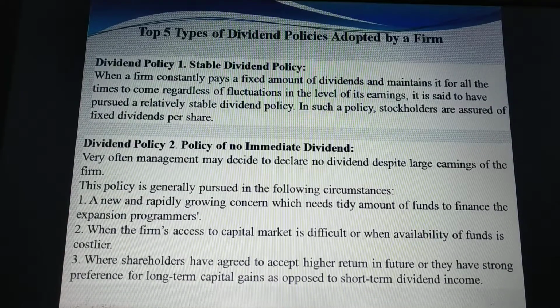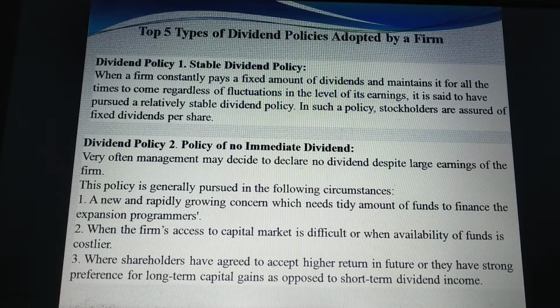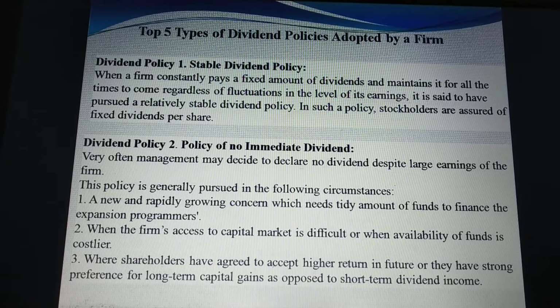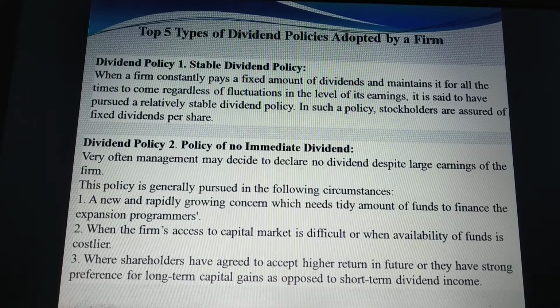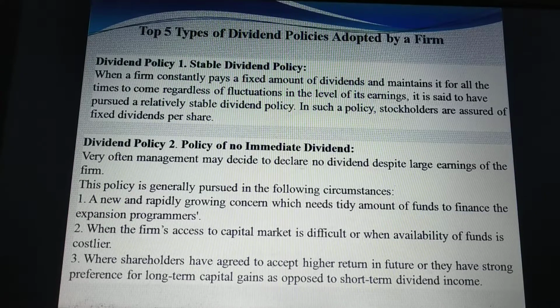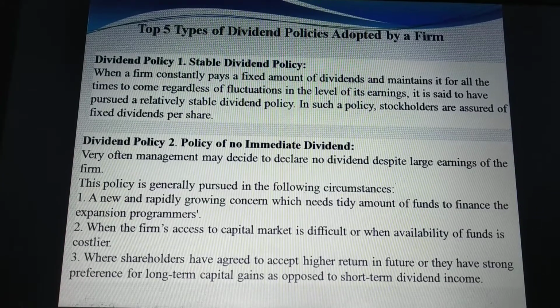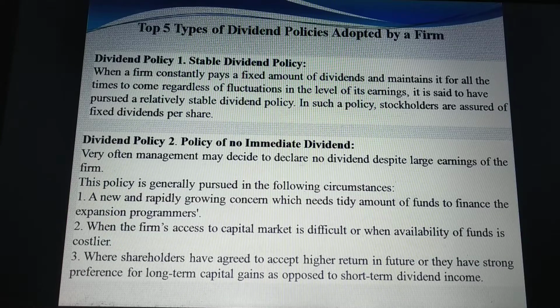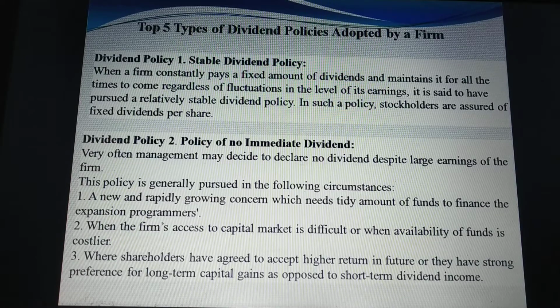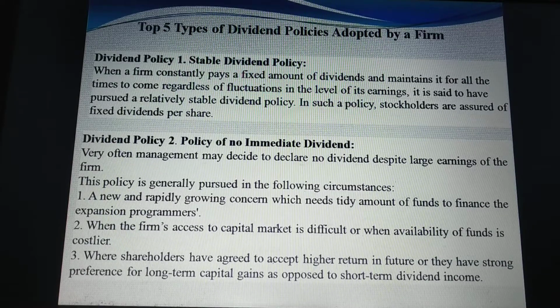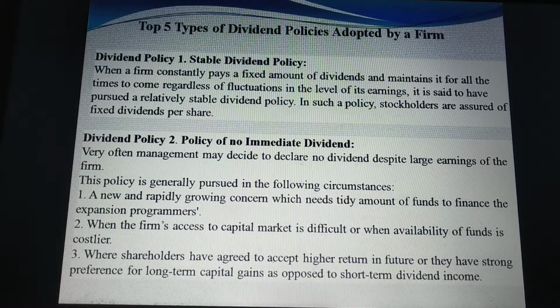Next, the top five dividend policies adopted by firms. First, stable dividend policy. When a firm constantly pays a fixed amount of dividend and maintains it for all times to come, regardless of fluctuation in the level of its earnings, it is said to have pursued a relatively stable dividend policy. In such a policy, shareholders are assured of a fixed dividend per share.